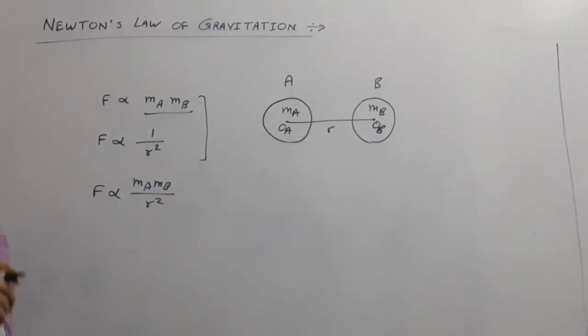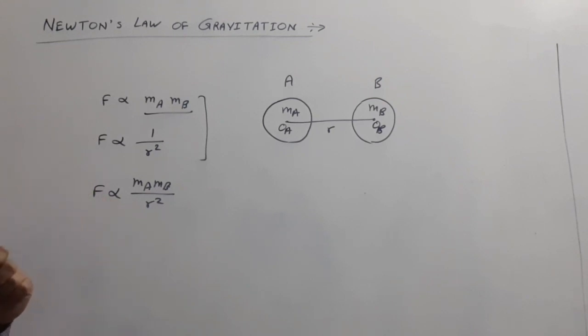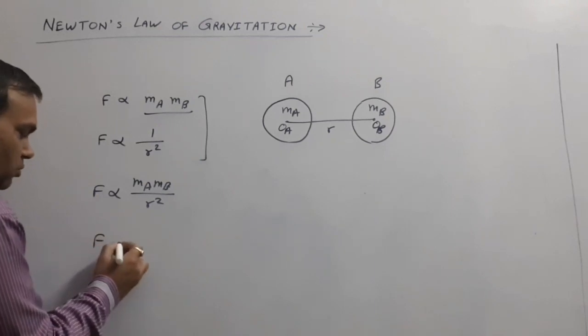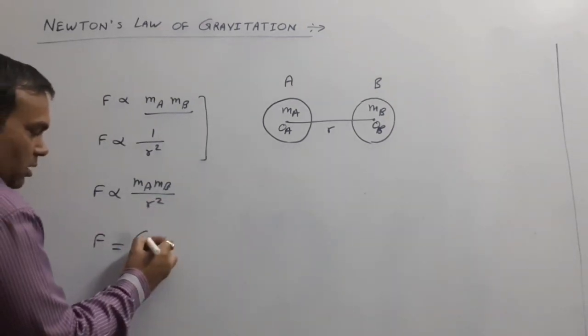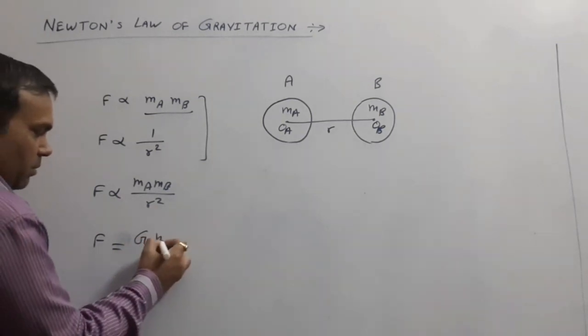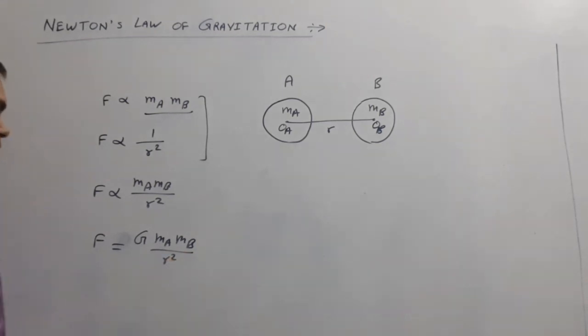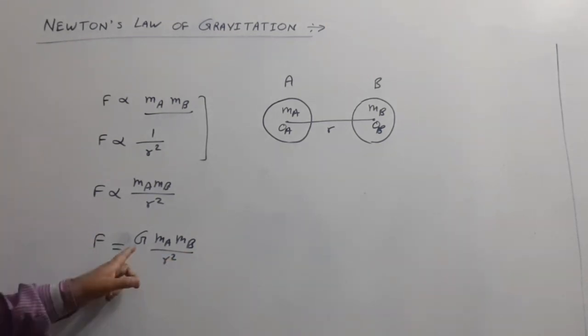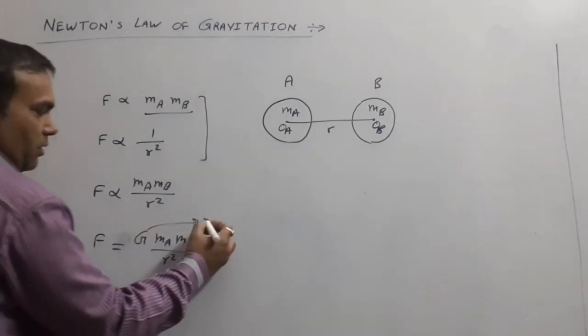In physics, when we replace proportionality with equality, we always introduce a constant. Here also a constant is taken, the constant G: F equals G mA mB upon r square, where G is the proportionality constant. This constant is known as the universal gravitational constant.